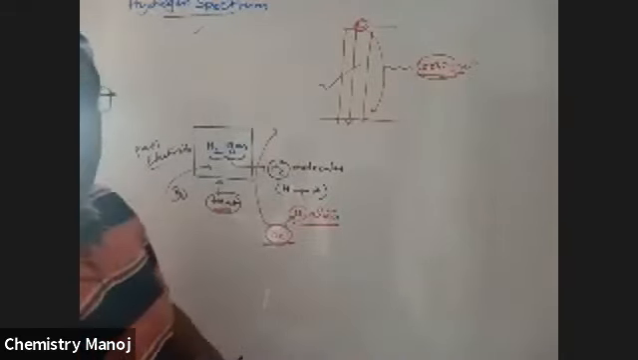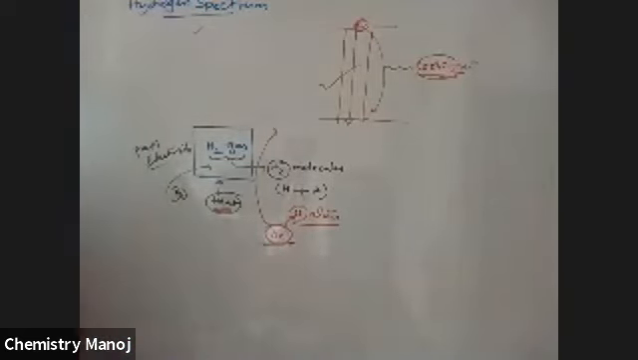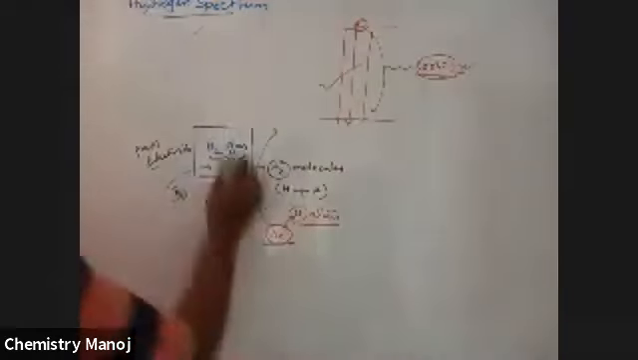Now this hydrogen emission spectrum is clearly explained by Bohr. How did Bohr explain it? What is the energy difference? I am going to explain here. See here, I am going to take a diagrammatic arrangement for all this.